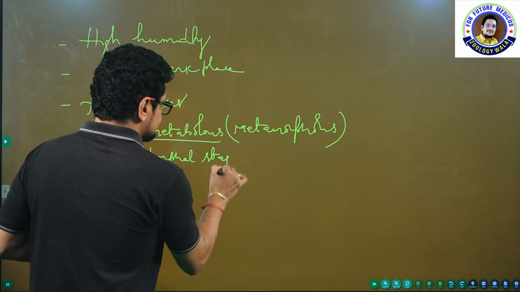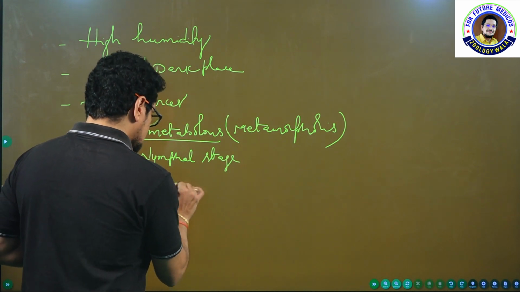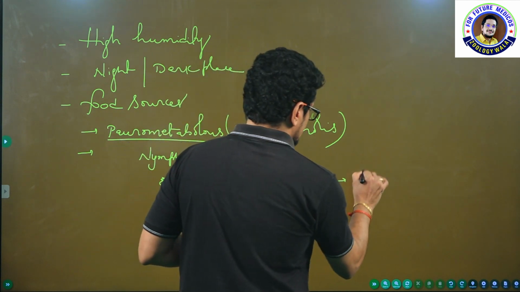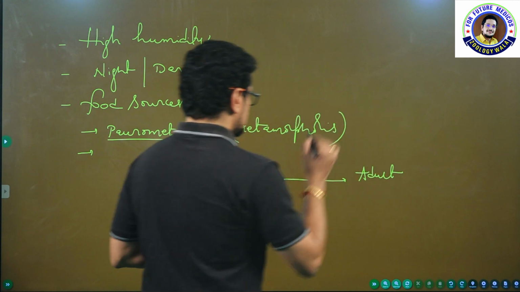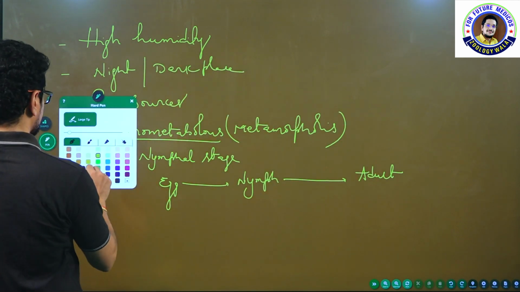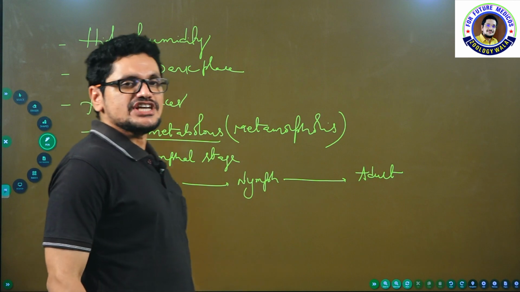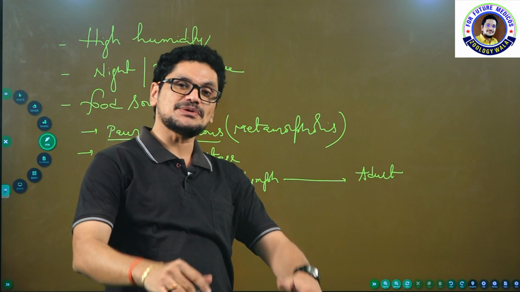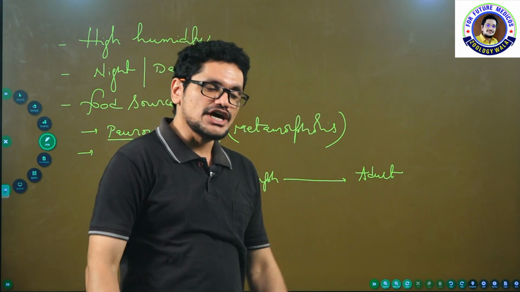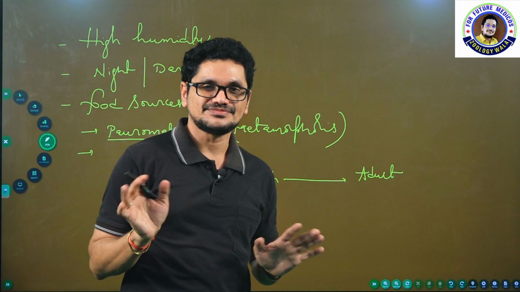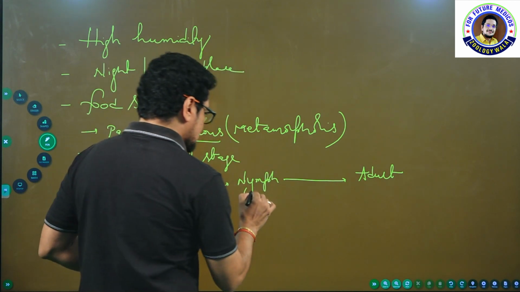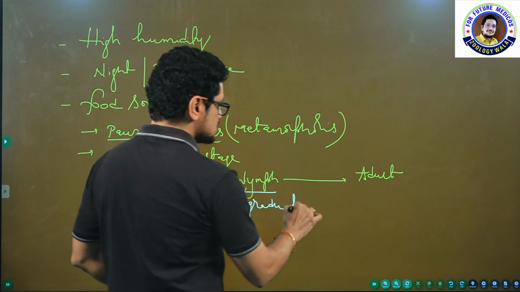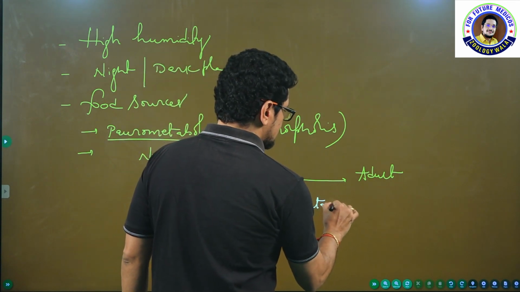So egg will become the nymph, and nymph will become the adult. Here you have to remember one thing. If a nymph is present, definitely it is Paurometabolous? No, don't conclude like that. If there is no nymph, it is Holometabolous only. The nymph gradually becomes an adult. That is the reason why this Paurometabolous is also called gradual metamorphosis.